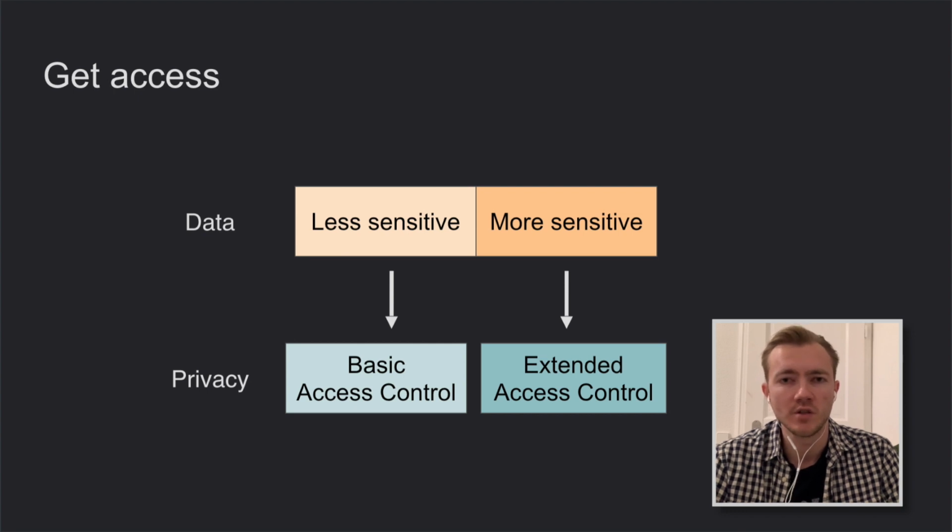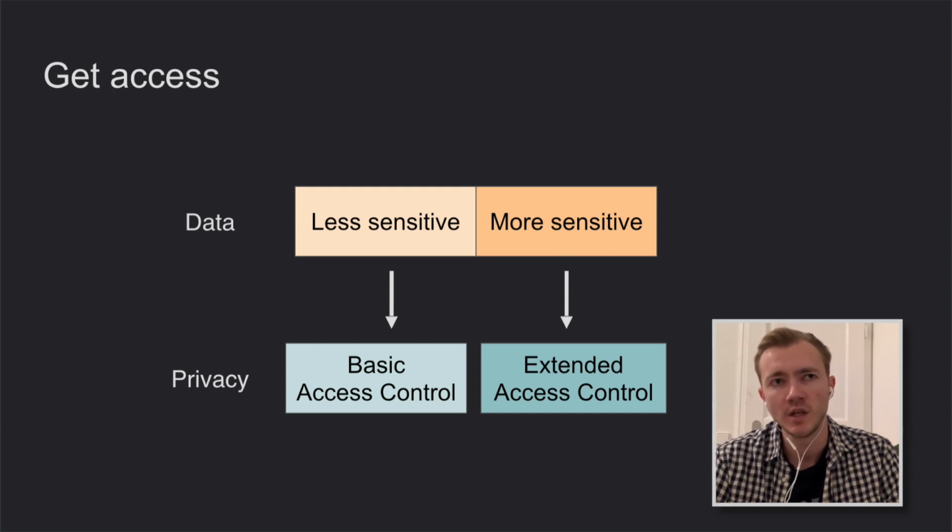But if the document does not comply with this documentation or complies just partially, then it's not necessarily the case that you can read the data with both of these access controls. For example, German identity documents like German ID cards or the new German residence permit issued since last year require extended access control even for less sensitive data.